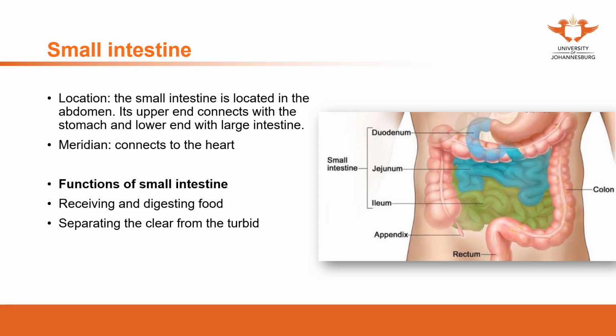So in our clinical practice, sometimes patients suffer from diarrhea. How can we treat the diarrhea? Sometimes we will increase the urination to stop the diarrhea. The reason is that the small intestine can separate the turbid food and water into the bladder or the stool.